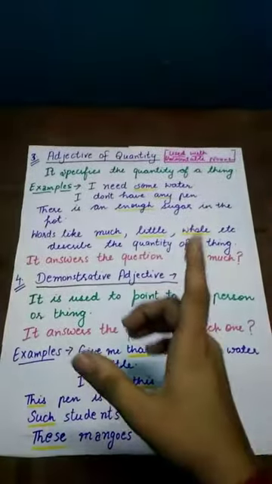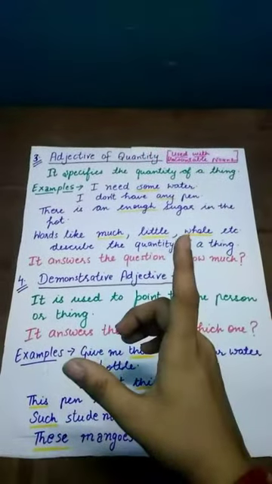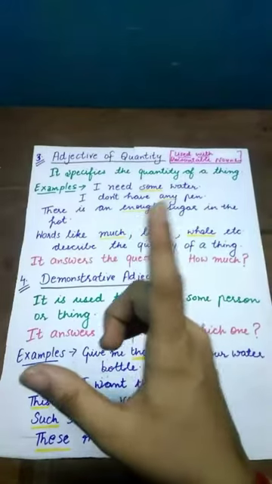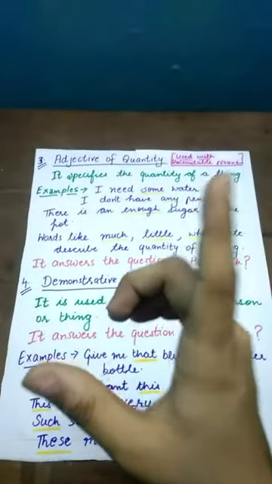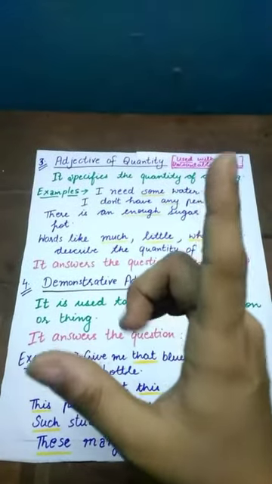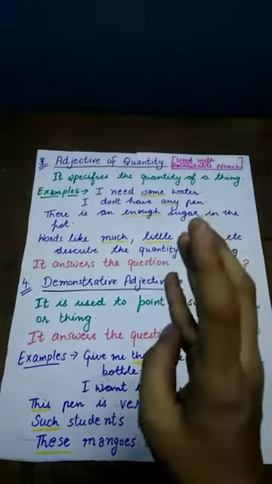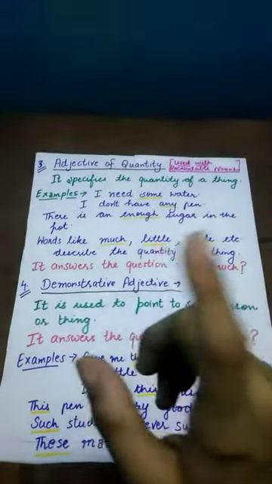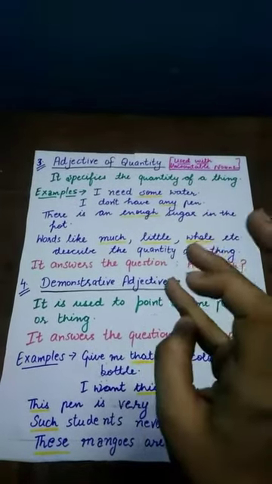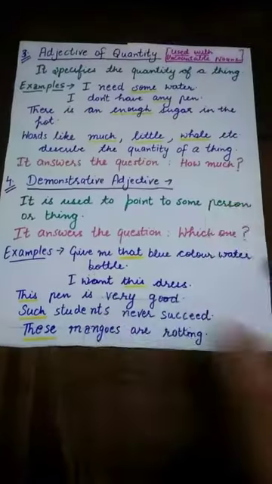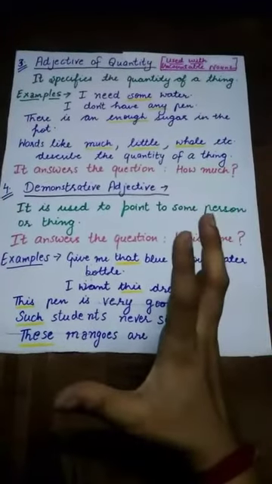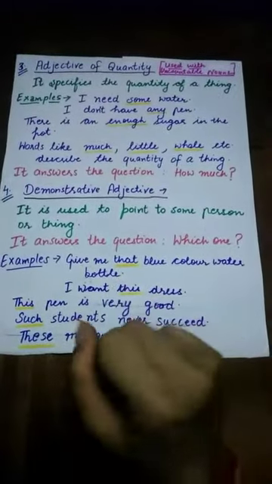Now students, you have to keep one thing in mind about adjective of quantity, that they are always used with uncountable nouns. Now uncountable nouns are those nouns which are not able to be counted. For example, milk, water.